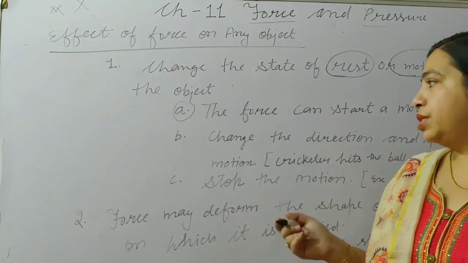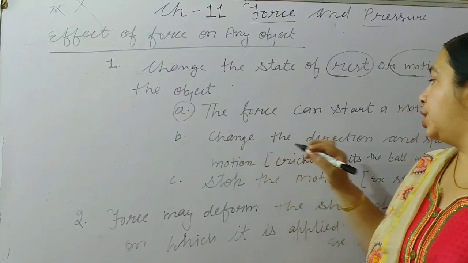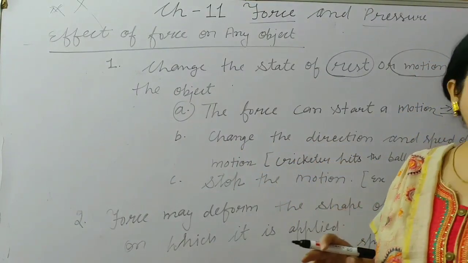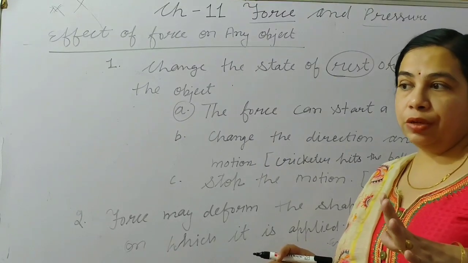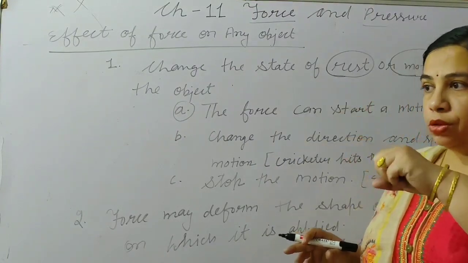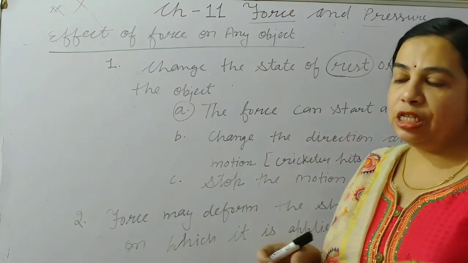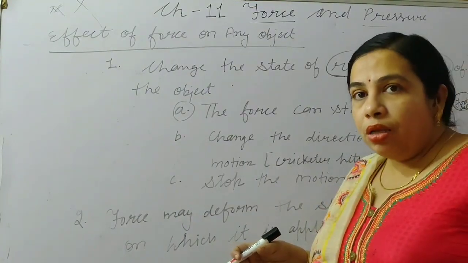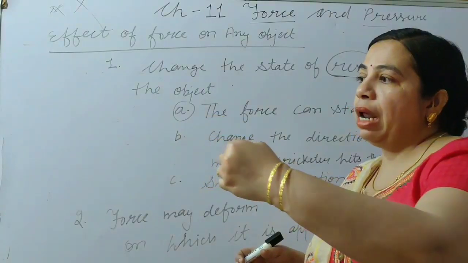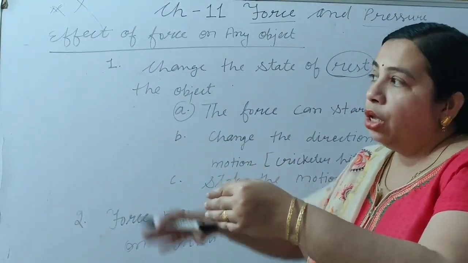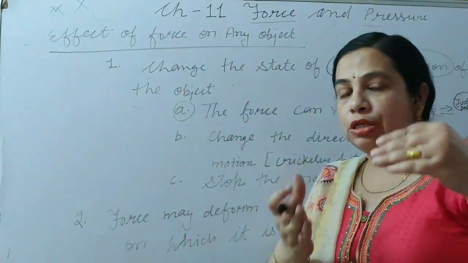Next point: change the direction and speed of a motion. Suppose a hockey stick is there and a hockey player is playing. The ball is coming from the front, and the player with the hockey stick applies force in the opposite direction.